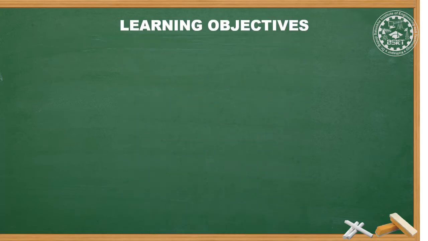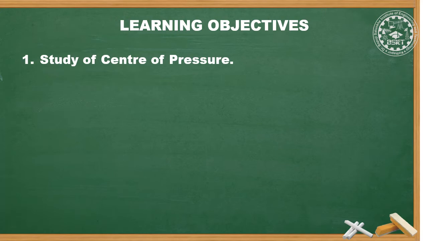The learning objectives for today's session are: number 1, study of the center of pressure. When the irregular shape blank is to be cut by the press, the summation of shear forces about the center line of press ram should not be unsymmetrical. To avoid this, the center of pressure of shearing action of the die must be found. The theory of center of pressure and the procedure related to it will be studied in today's session.